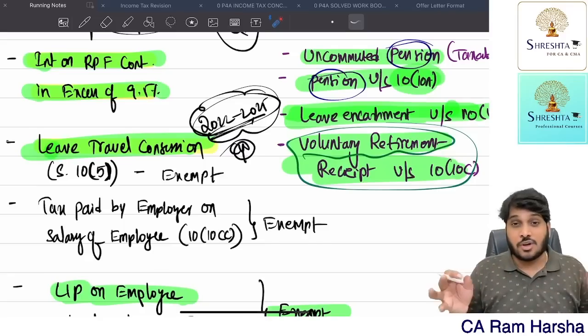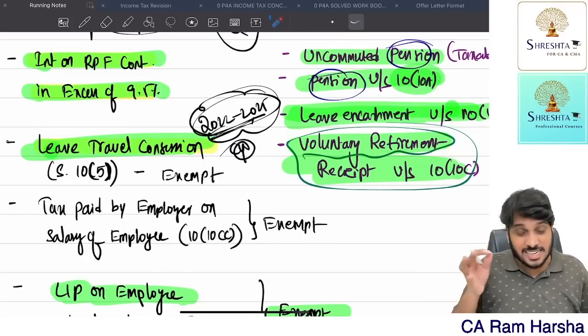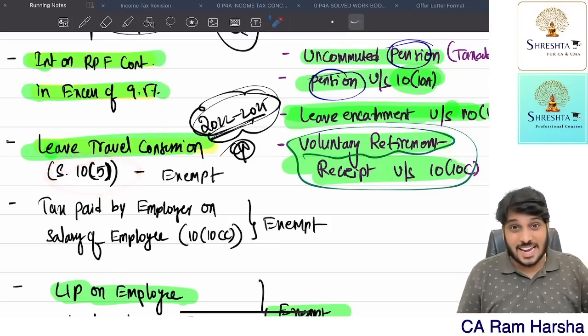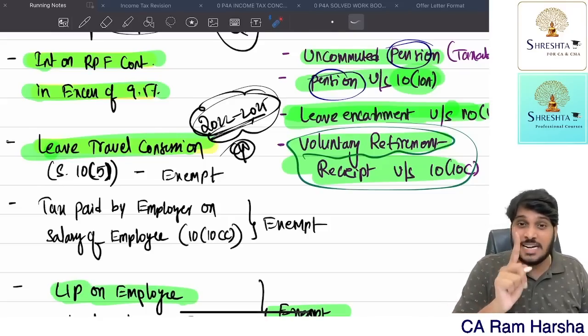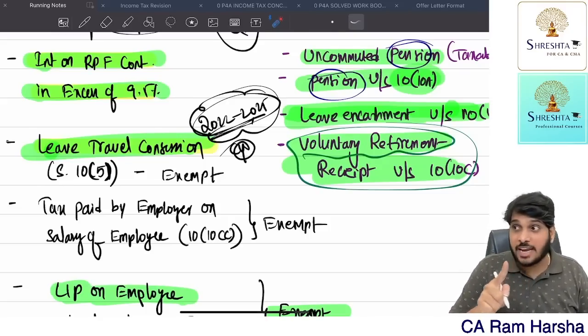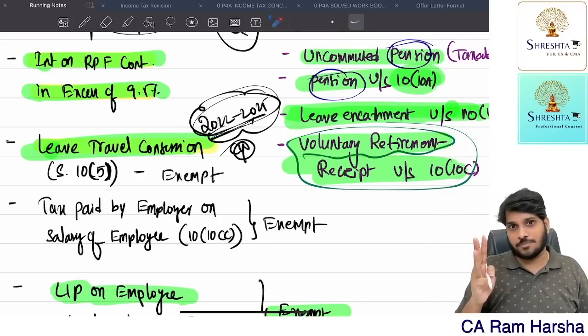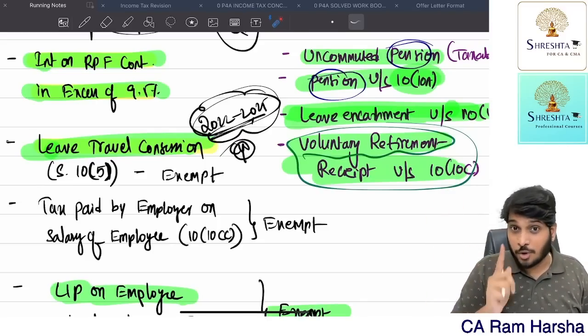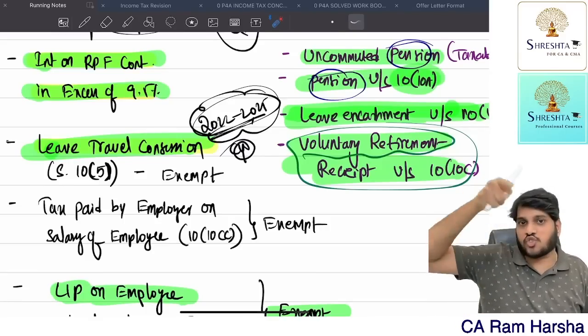No. If an employee did not utilize the leave travel benefit under section 10 clause 5 in a block, he didn't use it at all, one holiday can be carried forward to the next block. Accordingly, in the next block, he can use 3 holidays, provided the carried-forward one is used within the first year of the next block.